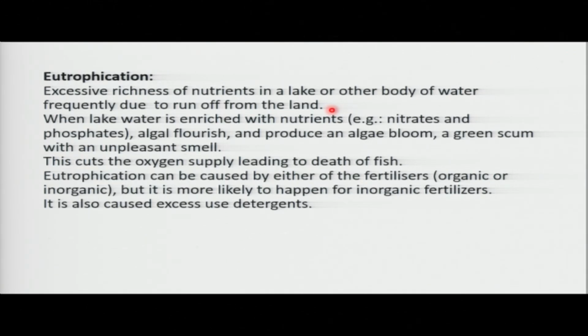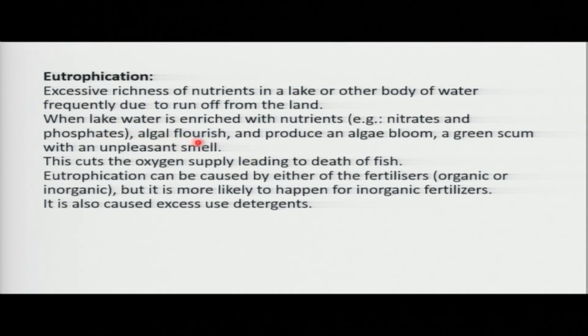If we apply a lot of fertilizers in our soil, when it rains, those fertilizers will dissolve in water and they will be taken to the water bodies. When they are taken to the water bodies, the water bodies will have a lot of nutrients inside them. And when they have a lot of nutrients, especially nitrates and phosphate, they cause this algal flourish.